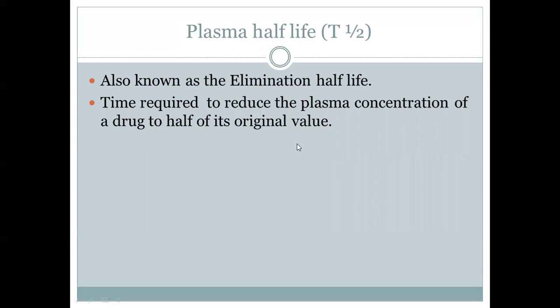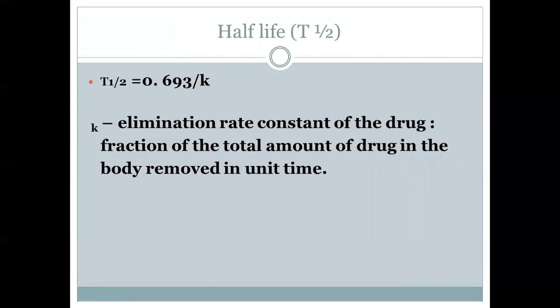So this is a very, very important parameter. And what is the formula for that? T half is equal to 0.693 divided by K. That K is called the elimination rate constant of the drug. It is the fraction of the total amount of the drug in the body removed in unit time.